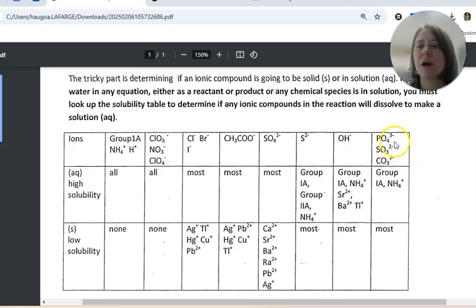Then, if you have a phosphate, a sulfite, or a carbonate, most of them are solids, except if you have a group 1 metal or ammonium. So most carbonates are insoluble. For example, copper carbonate is insoluble, but sodium carbonate would be aqueous.